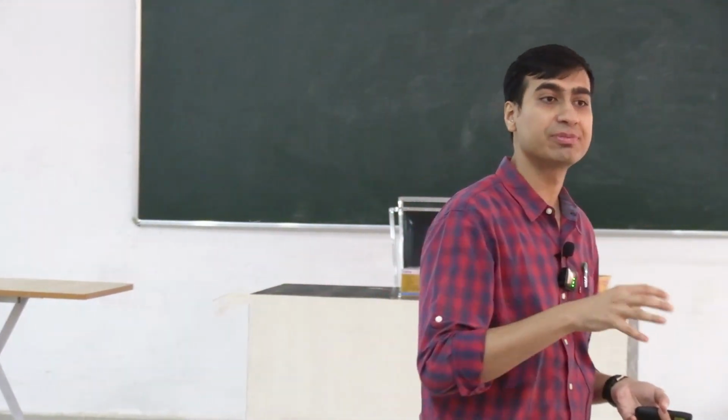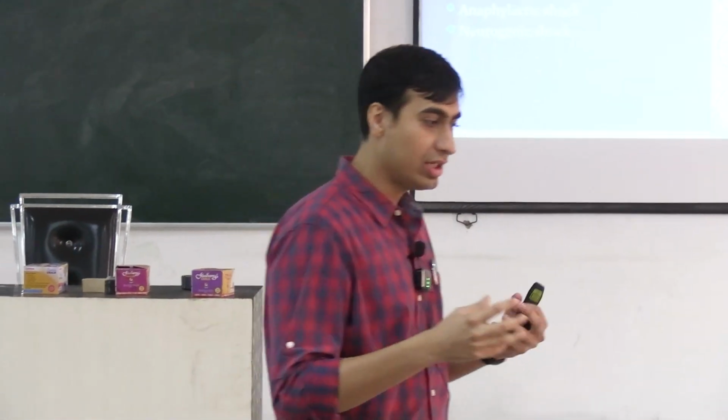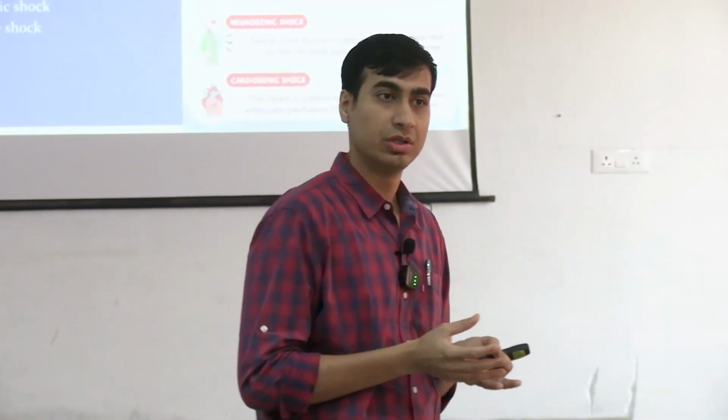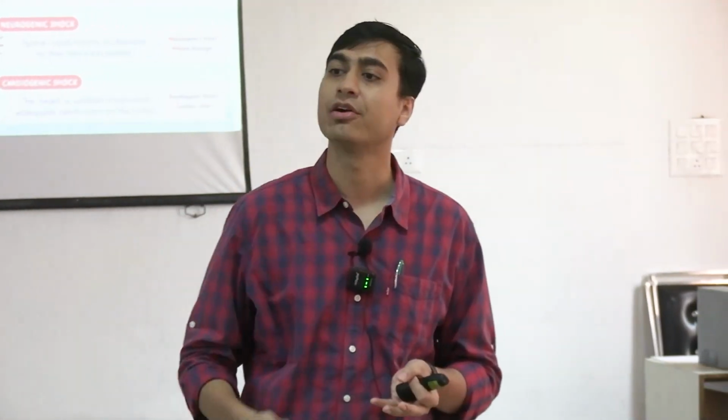So septic shock is a condition where the inflammatory response goes beyond the body's physiological control, which again results in a cascade of things.